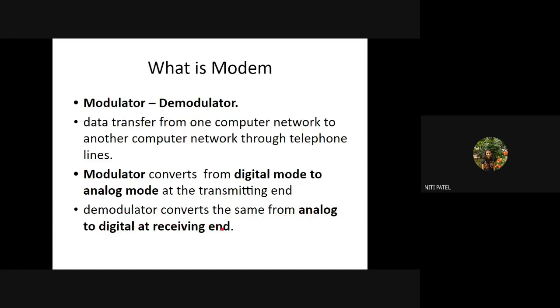Now tell me, what are digital and analog? It has 0 to 9 digits. Digital is in the form of bits, zeros and ones. What will be analog? Continuous waveforms. But what are those continuous waveforms sending? Are they sending 0, are they sending 1, or something else? Ma'am, 1, minus 1. No.